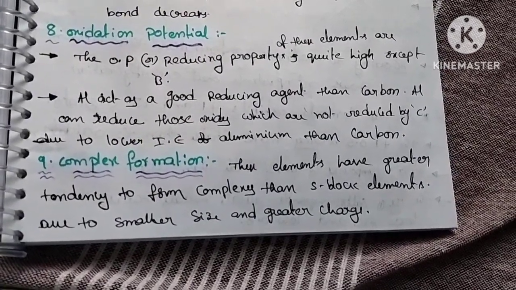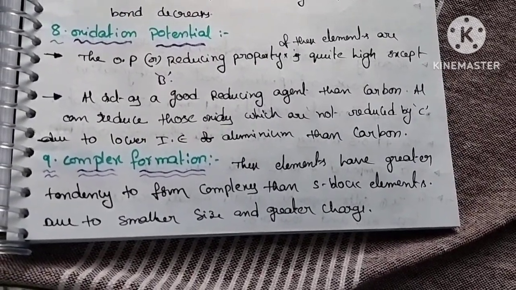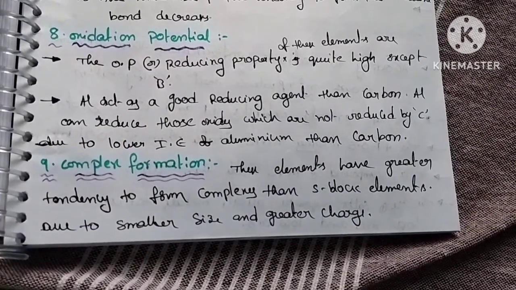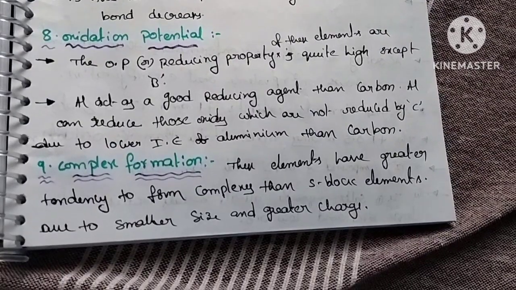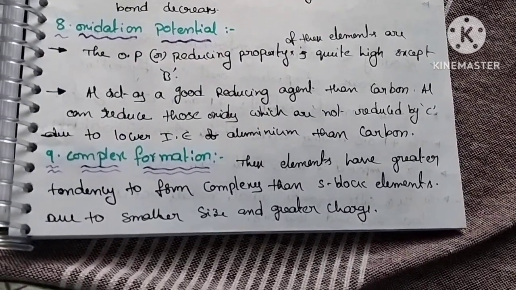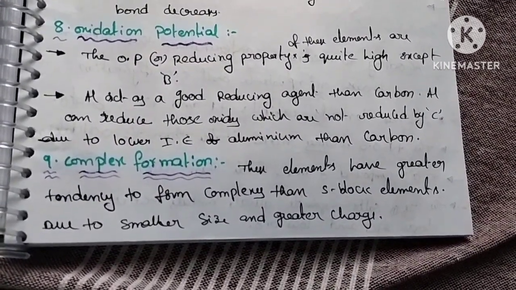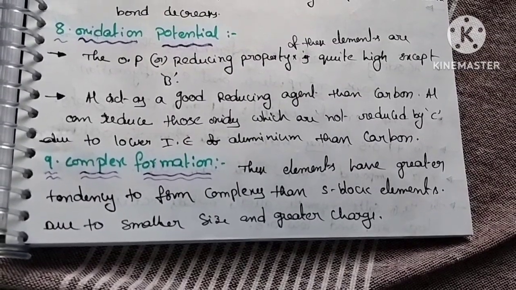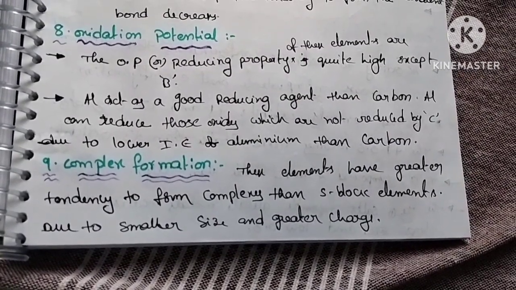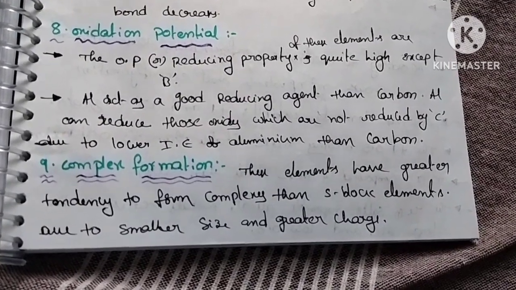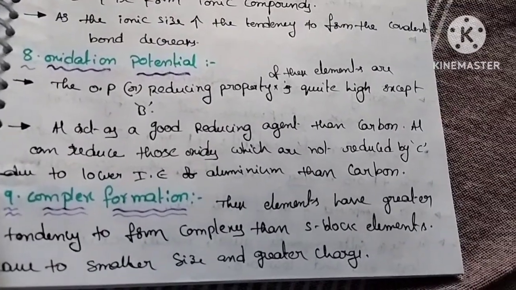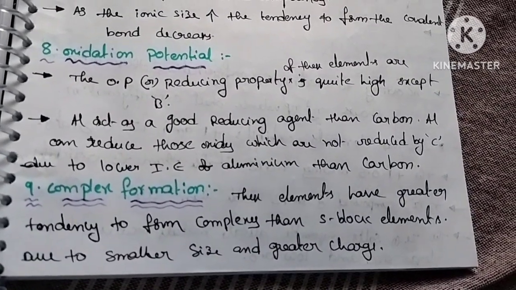Why? Because aluminum acts as a good reducing agent because the oxides which are not reduced by carbon are reduced by aluminum due to lower ionization energy. Due to lower ionization energy, aluminum acts as a good reducing agent than carbon. These 2 points are important in oxidation potential. Next, coming to the last physical property, complex formation.